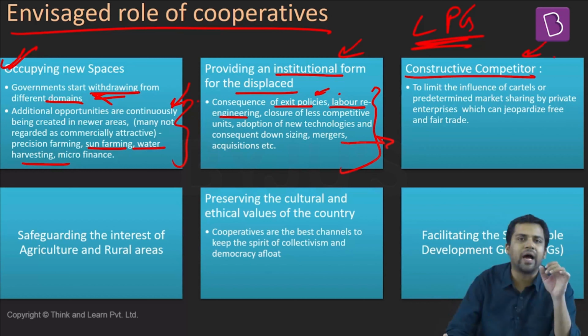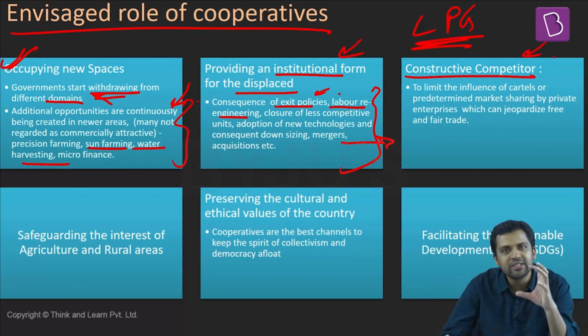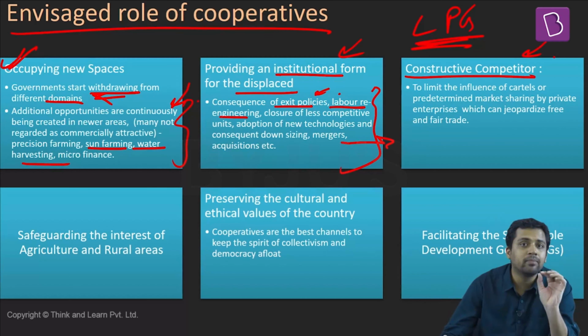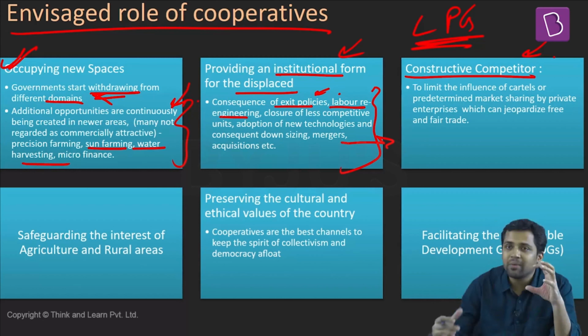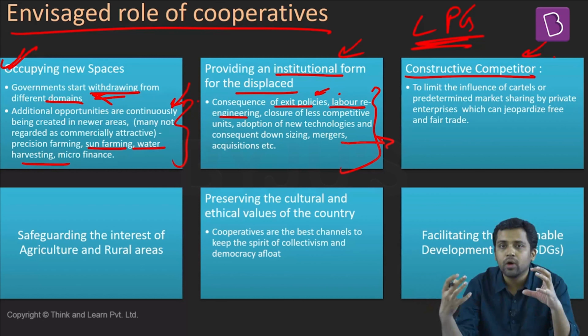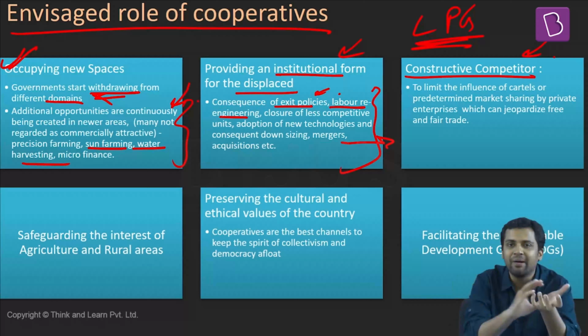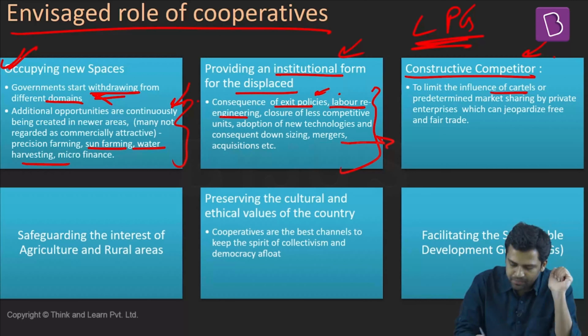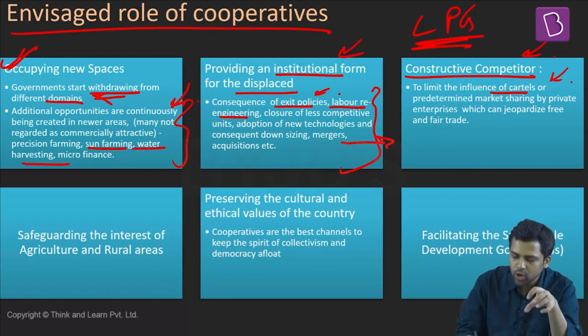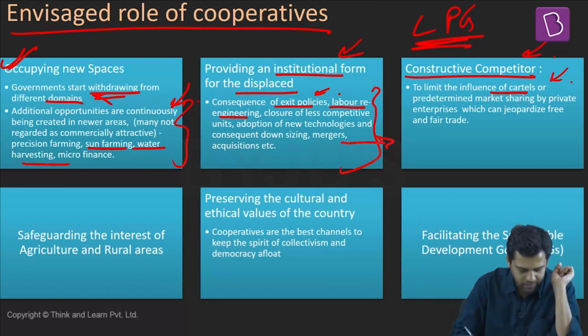Apart from that, we have also observed that the private players are not dominating; MNCs are dominating. They can become monopolies. But you need to have some other players who can act as a mechanism to check and balance these monopolies. There can be cartels. So we need to ensure that there are some other players who can provide a mechanism for check and balance. So cooperatives can be these mechanisms of checks and balances.